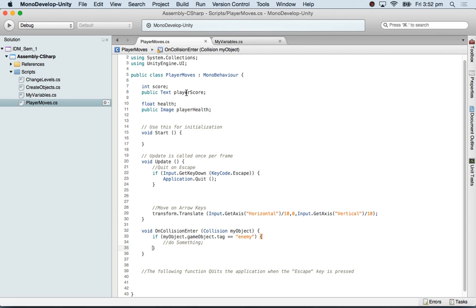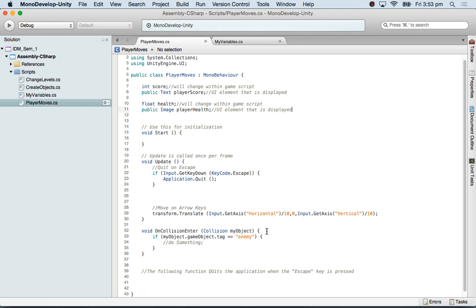So I've set my variables up. These are the variables, okay? The integer is going to be changed within the game. And this float will be changed within the game script. This is the UI element that is displayed. Does that make sense? So there's a score happening in the game and there's a UI element that is being updated outside on the screen.